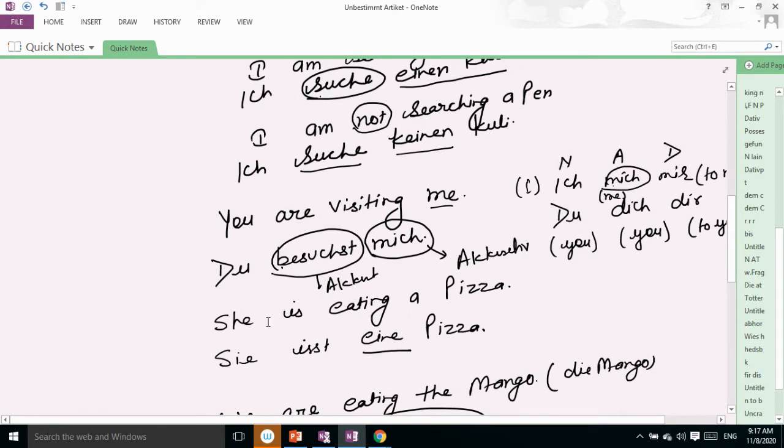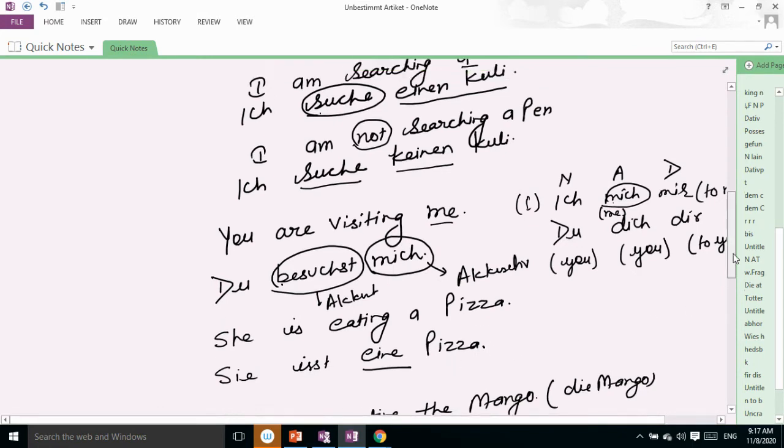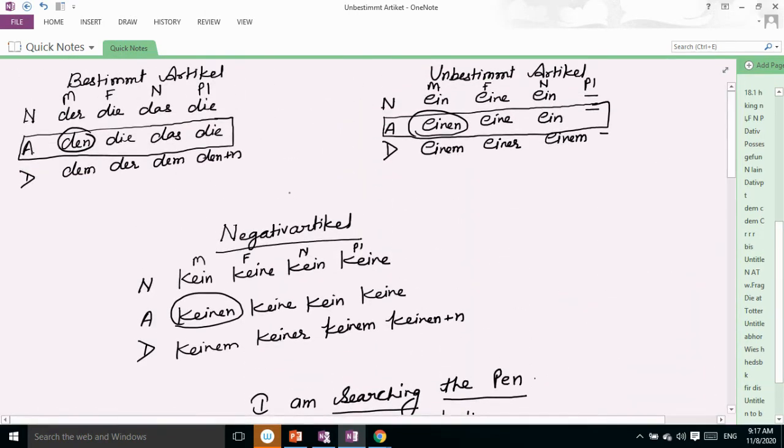Next is "She is eating a pizza." The sentence is "Sie isst eine Pizza." Pizza is feminine, so we have used eine. If the noun is neutral, then we use ein.